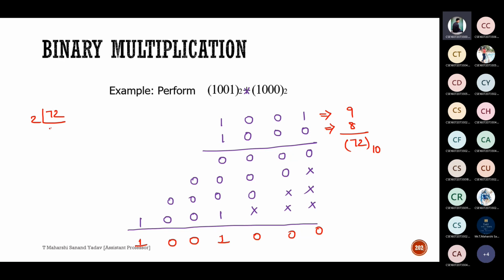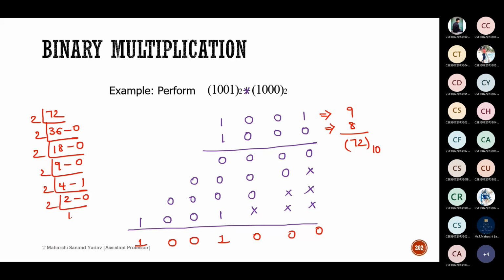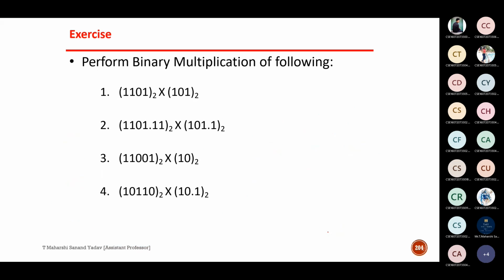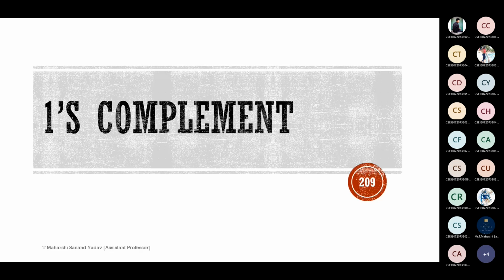So convert 72, which is in decimal, into binary and tell me the answer. Same, we will get the same. Okay, let me confirm. 1001000. Correct. Your students are unable to understand this, so that's the reason I'm solving it again. So 1001000, this is correct. In this manner, you can solve a number of problems. This is all about binary multiplication. Division we shall see later.